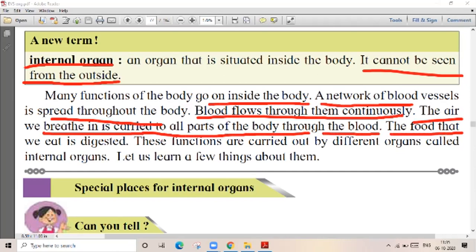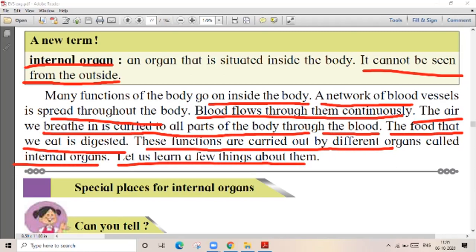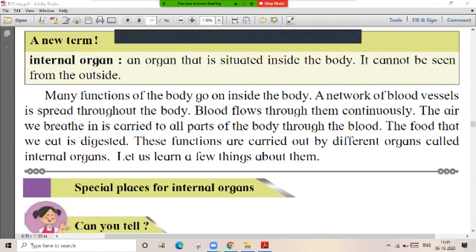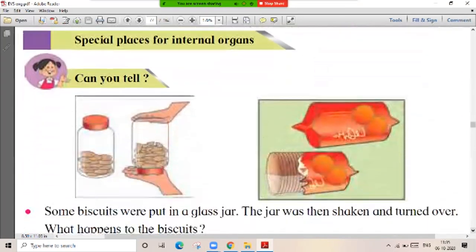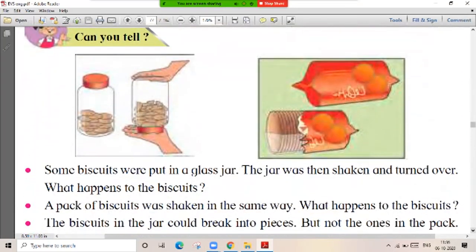The food that we eat is digested. These functions are carried out by different organs known as internal organs. Let us learn a few things about them. Internal organs. तुम्हाला काय काय दिलं बघा इथे, special places for internal organs. Okay.